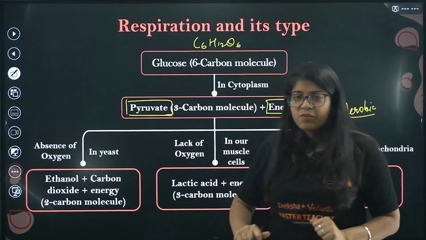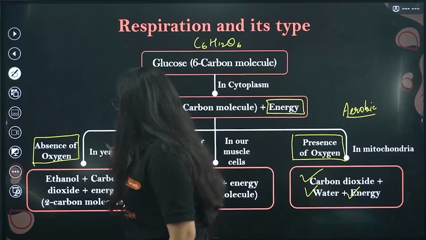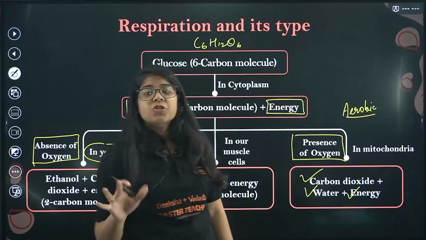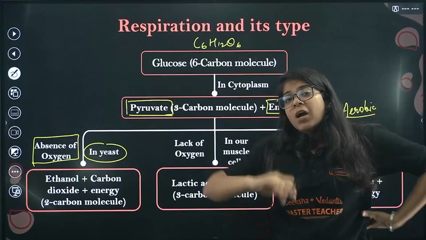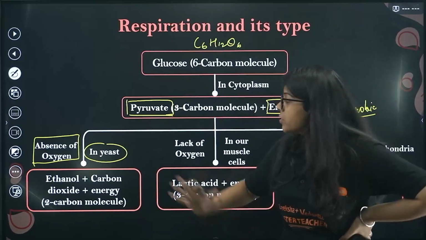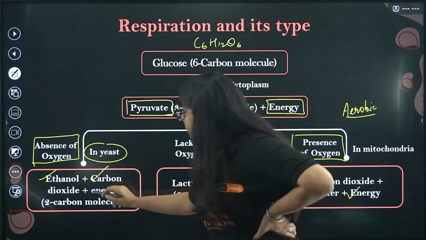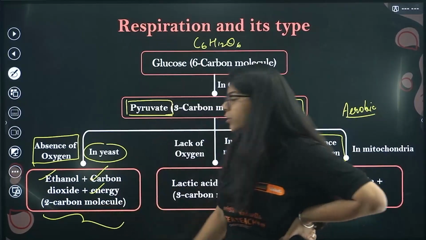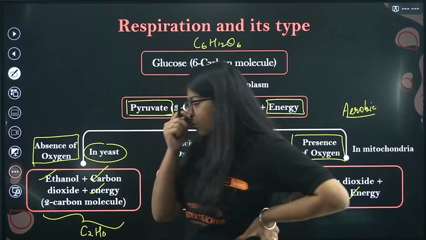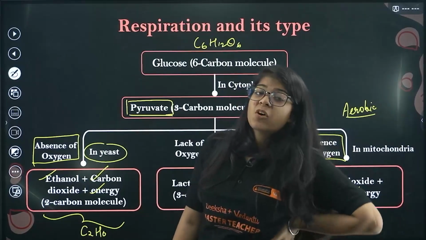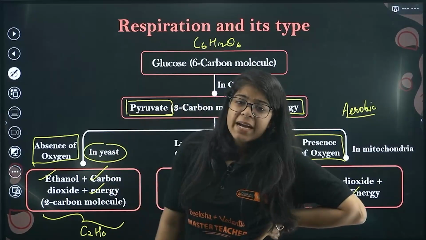This happens in yeast, where no oxygen is needed for respiration. In the cytoplasm only, the pyruvate breaks down into ethanol, carbon dioxide and energy. Ethanol is a 2 carbon molecule, C2H6. So in the absence of oxygen, in yeast, pyruvate breaks down into ethanol, carbon dioxide and energy.